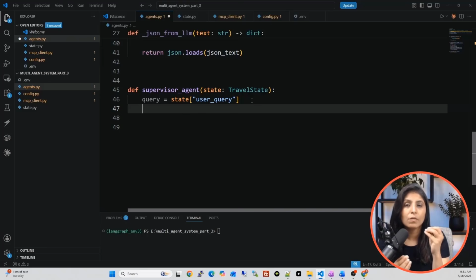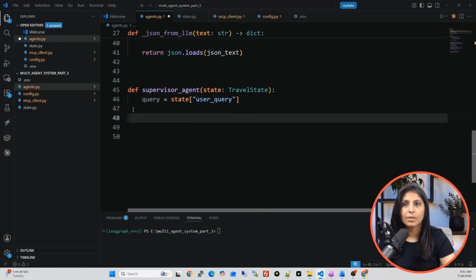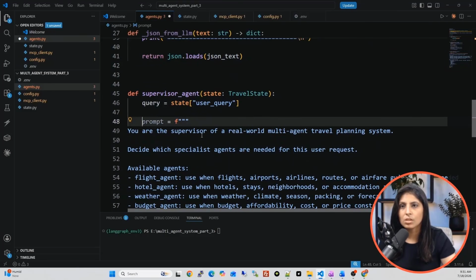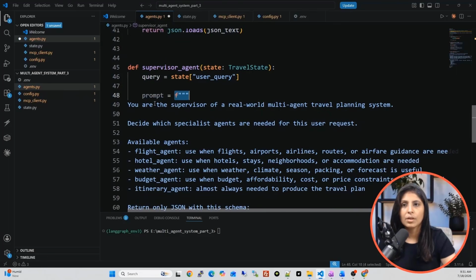For that, we will first write one prompt. Guys, whenever we work with an LLM, what do we do? We first write a prompt, and in that prompt we tell the LLM how to behave. So we are going to write a prompt over here. Let me write it. So this is my prompt. See, in the prompt variable, I'm writing a prompt.